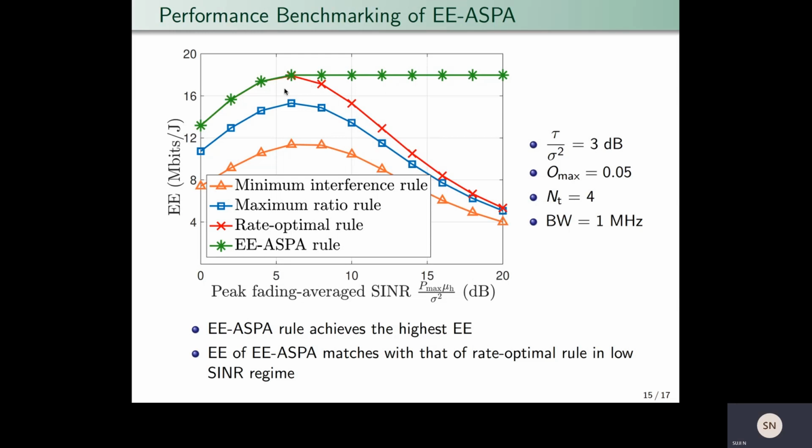And also in the low SINR regime, the performance of the proposed rule matches that of the rate optimal rule. This is because in this regime, the denominator of the energy efficiency is dominated by the constant power. Hence, maximizing energy efficiency is equivalent to maximizing average rate in this regime.